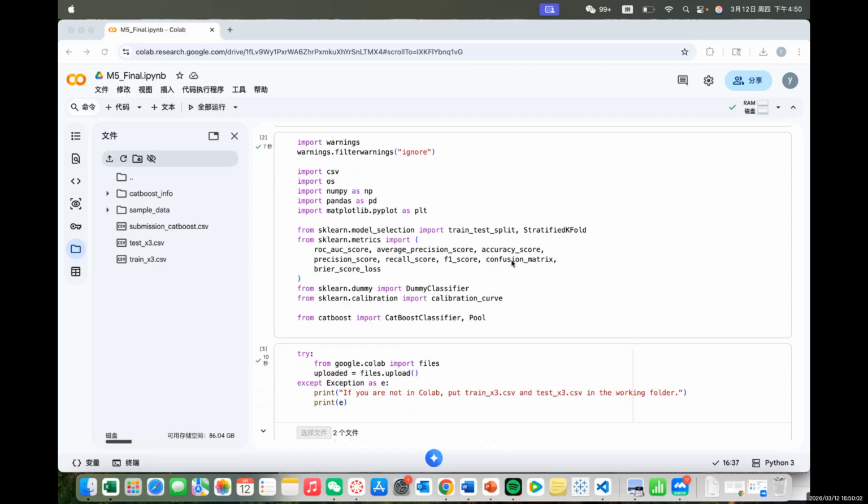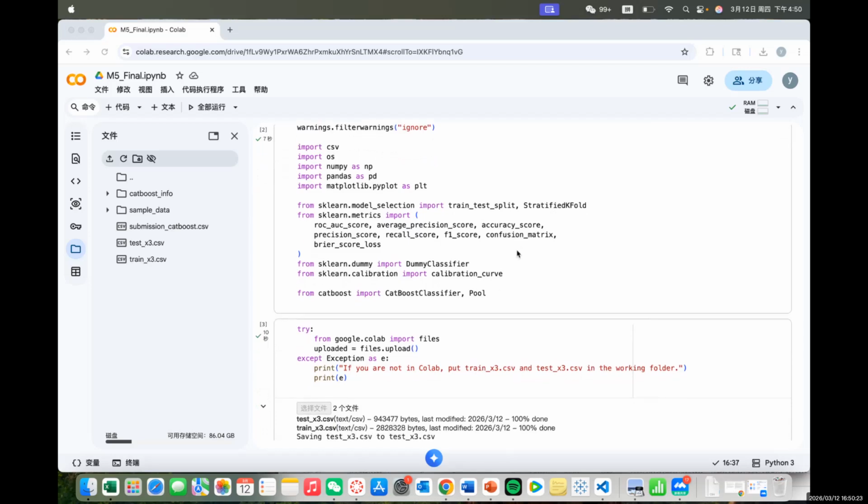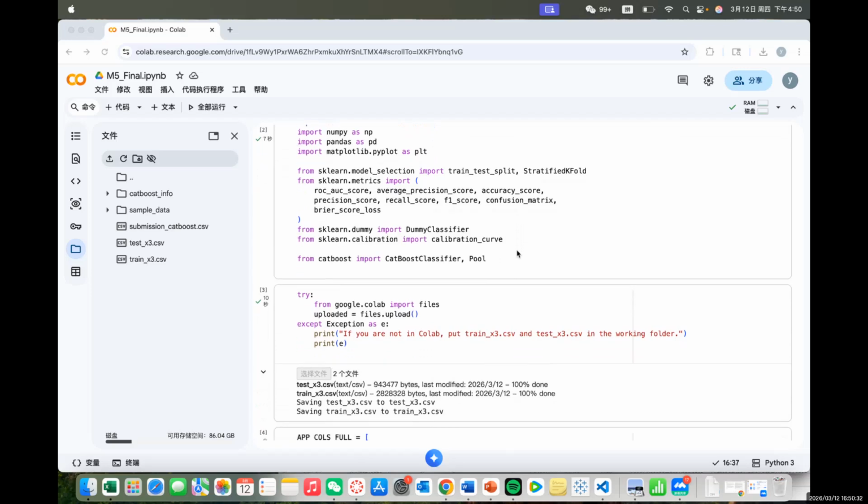The dummy baseline already had an accuracy of 0.9215, but its ROC AUC was only 0.5, so it was not actually useful. Because of this, I used ROC AUC as a primary metric, and I also reported PR AUC, precision, recall, and F1 score.